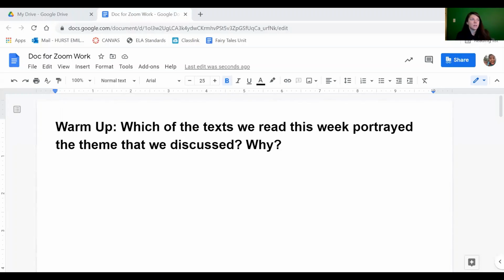We are working on our last day of Little Red Riding Hood, Little Red Cap, and Little Red Riding Hood and the Wolf. So go ahead and do this warm up. Which of the texts we read this week portrayed the theme that we discussed, that people need to be cautious of strangers? And why do you think that? Pause me while you do that work and press play when you're ready to continue.